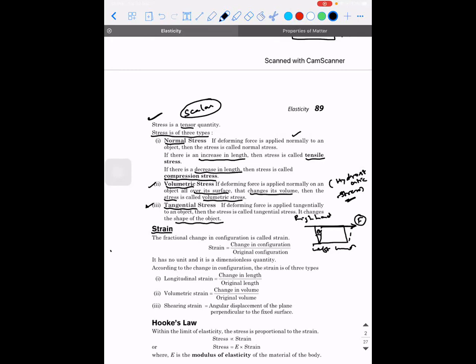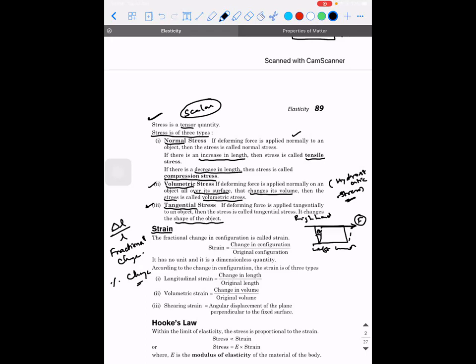Remember, in physics, I told you there are two values. One is called fractional change, and the second is called percentage change. So what do we mean by fractional change? Fractional change is final minus initial divided by initial. I'm repeating it again. Fractional change is nothing but final minus initial divided by initial, whereas percentage change is final minus initial divided by initial into 100.